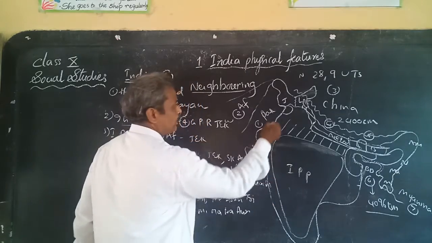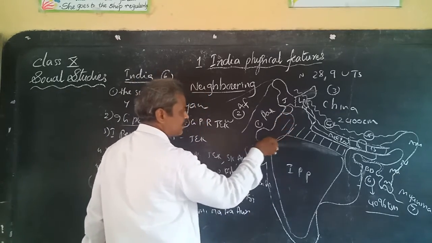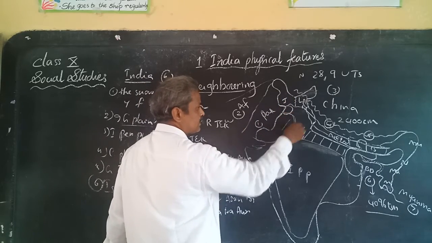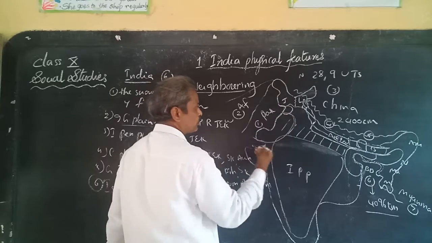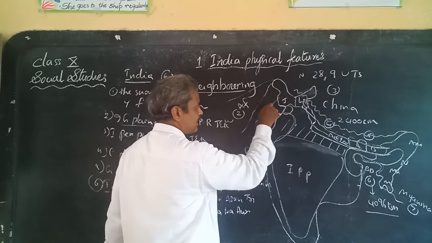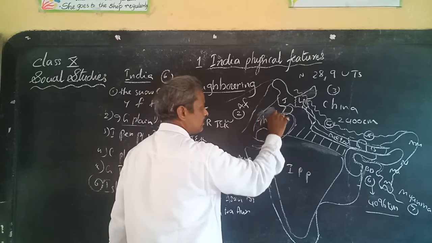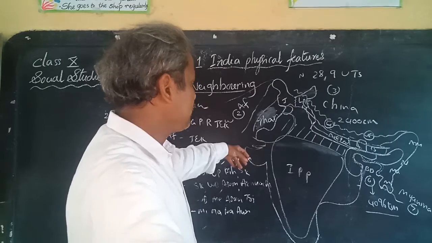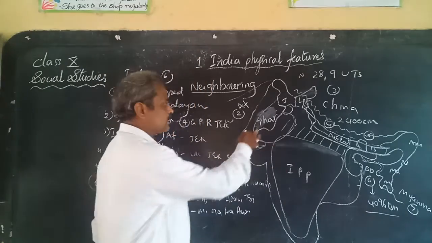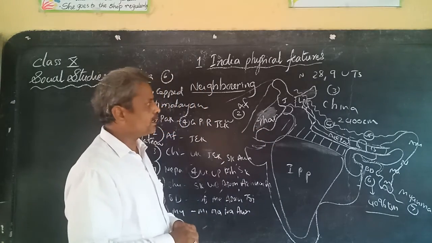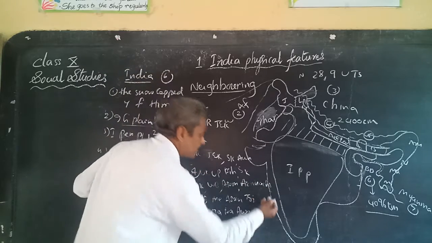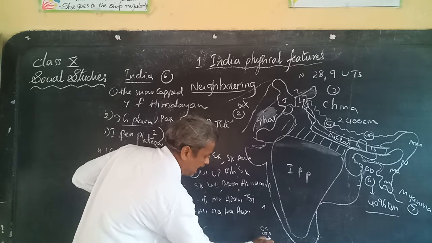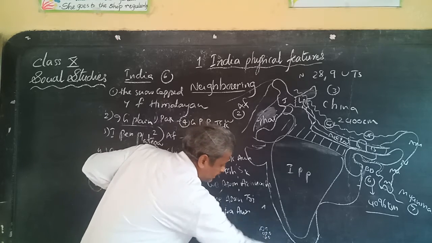And the fifth one, you are observing on the board the northwest side covers Jammu and Kashmir, Punjab, Rajasthan and Gujarat. In these 4 states a great desert called the Thar Desert is comprised. The Thar Desert is one of the important deserts in the world. This is the 5th physical unit, and the last, you are observing here in the Arabian Sea waters, a group of small islands located in our India.